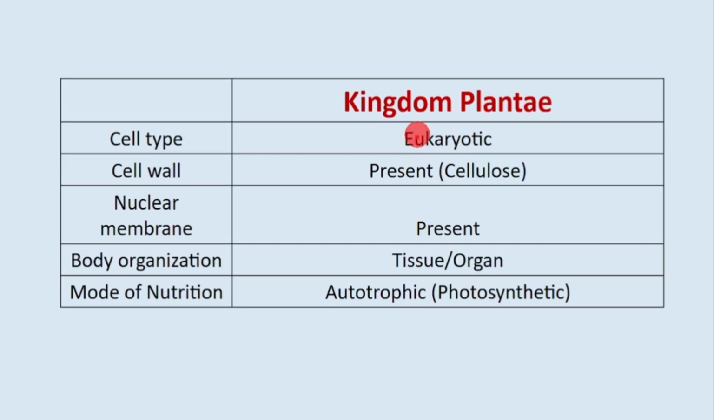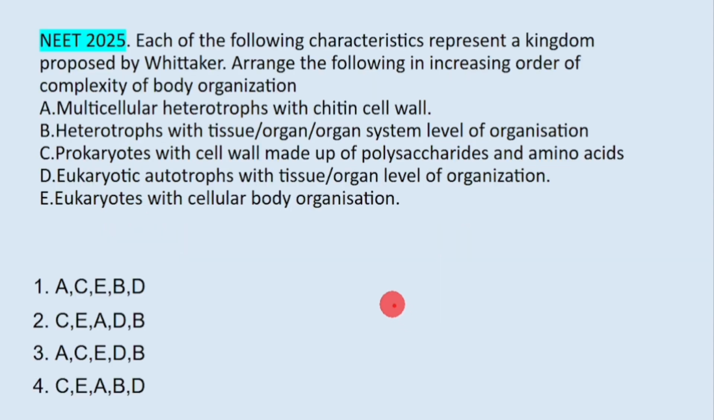Next one, Plantae. Cell type eukaryotic, therefore it will have nuclear membrane. Cell wall cellulosic. This I guess every student will know. Plant cell wall is made up of cellulose. Body organization, tissue or organ. Mode of nutrition is autotrophic. Plants means they will be autotrophic. Okay. So pick the line. Which one describes plant here? Eukaryotic autotroph with tissue organ level of organization.